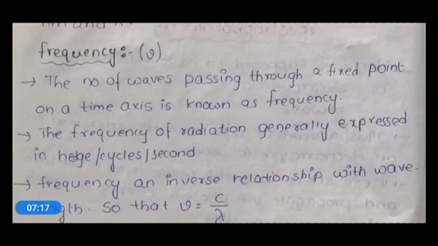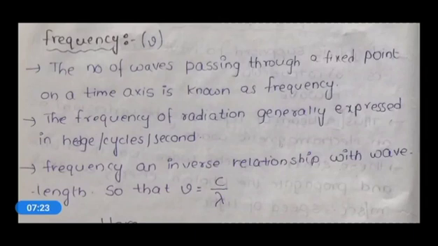So an electromagnetic or light wave consists of two characters, wavelength and frequency, and frequency is the number of waves passing through a fixed point of the time axis.